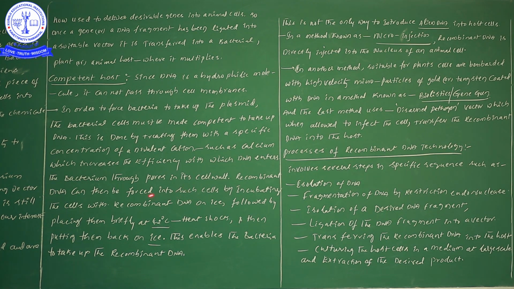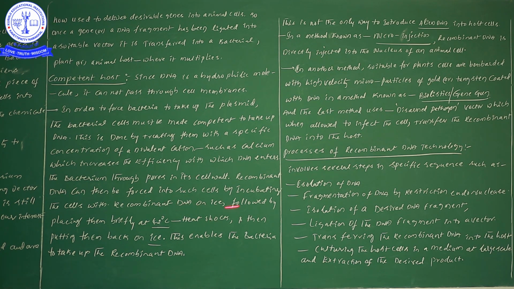So here you will find, first we incubate the recombinant DNA on the ice. Now here is one more important point: the bacterial cell wall has pores, and beside that bacteria we have to place the recombinant DNA also. Both we will be placing on the ice. So once we keep these two things, the recombinant DNA and the bacterial cell,